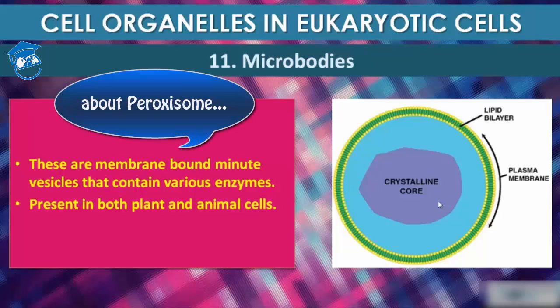So peroxisome is characterized by peroxidase activity. Okay, and they are more or less dense spherical bodies which are bounded by a single unit membrane, and it is almost present in every species of the plant kingdom. But among animals, only higher vertebrates contain such structures, that is peroxisome. Okay, and most important, the enzyme component of peroxisome is peroxidase or catalase or both.